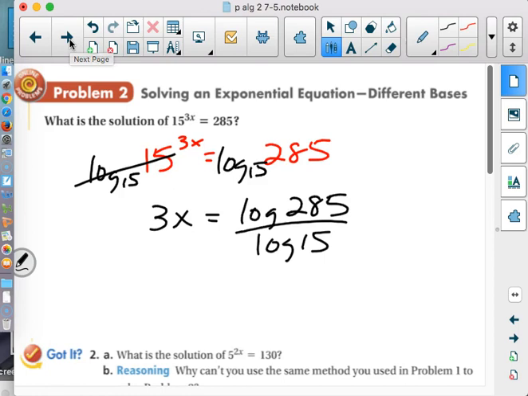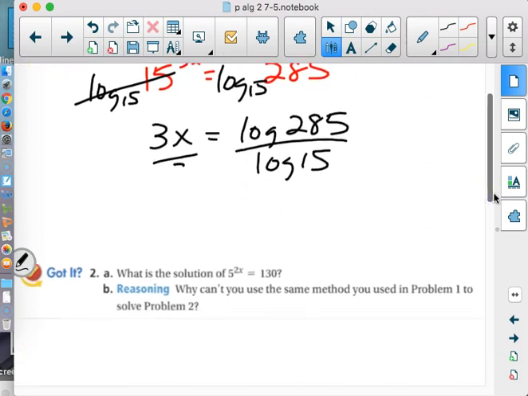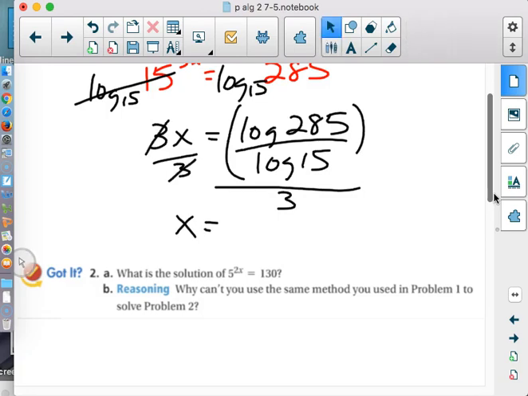But still, it's just a punch it in thing, so that's good. So we'll figure out what this mess is, and then we'll divide it by 3. And that'll give us our answer. Now, let's see what we get. Log of 285, parentheses, divided by log of 15, parentheses, gives us that, divided by 3.